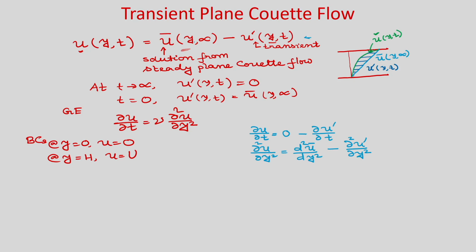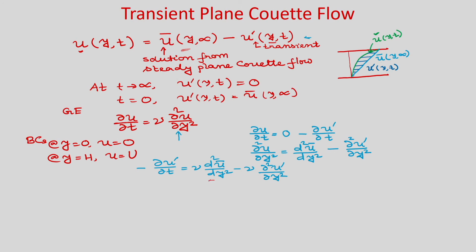Now, if you put it in this equation, okay, so what will you get? So, you will get minus del u prime by del t is equal to nu d 2 u bar by d y square minus nu del 2 u prime by del y square. Okay. So, now as the governing equation is linear, we will split into two problems.